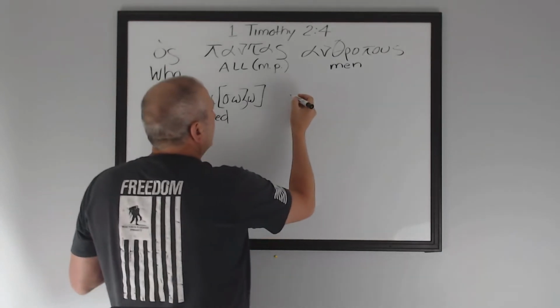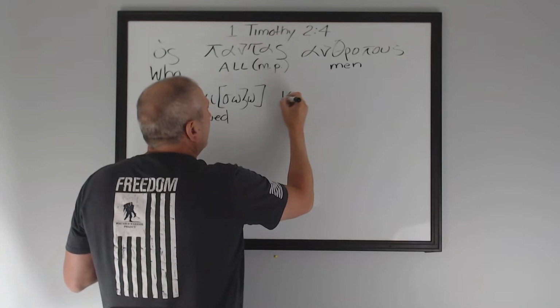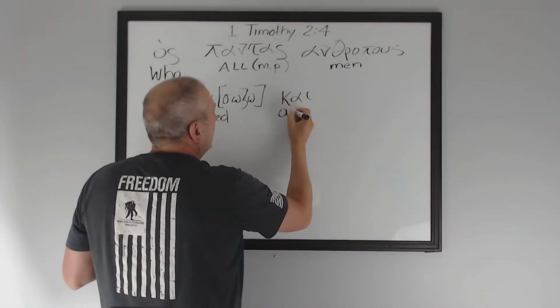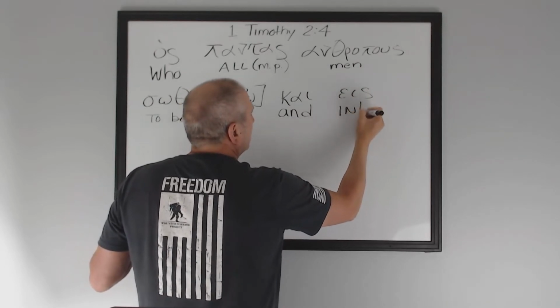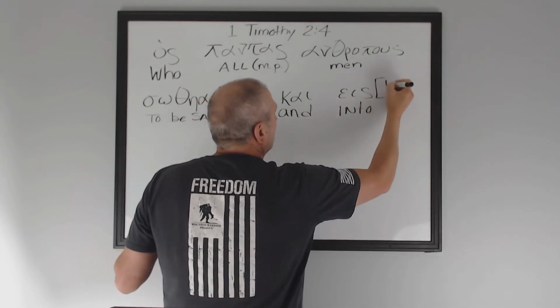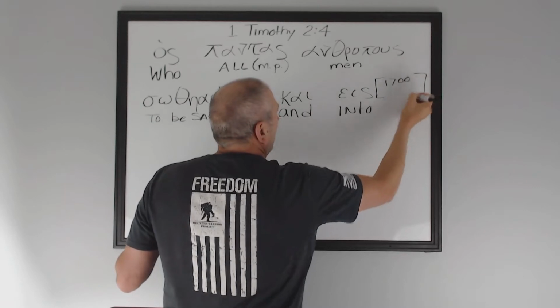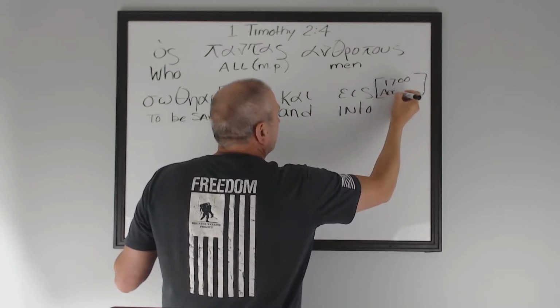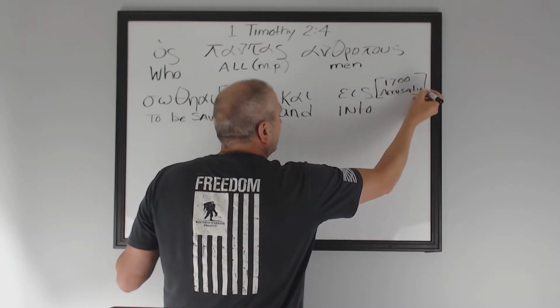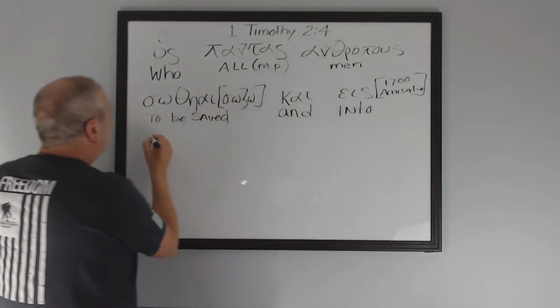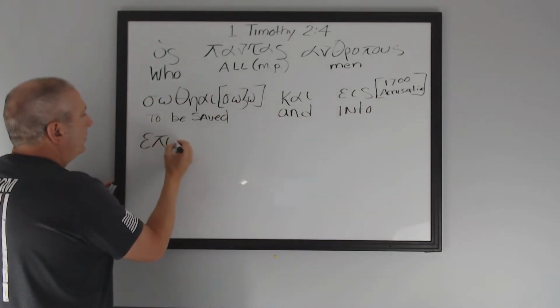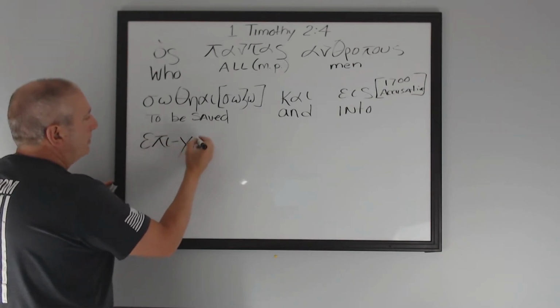Okay, and then kai, that's and, into eis. This preposition here occurs 1,700 times, always has its object in the accusative case. For those of you that are studying as we go along, accusative case. And into epignosin, let me go ahead and break this up just to show you the parts of it.